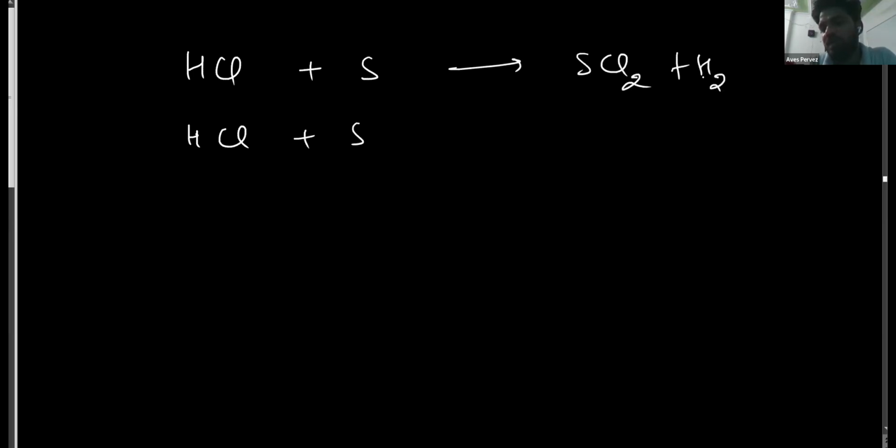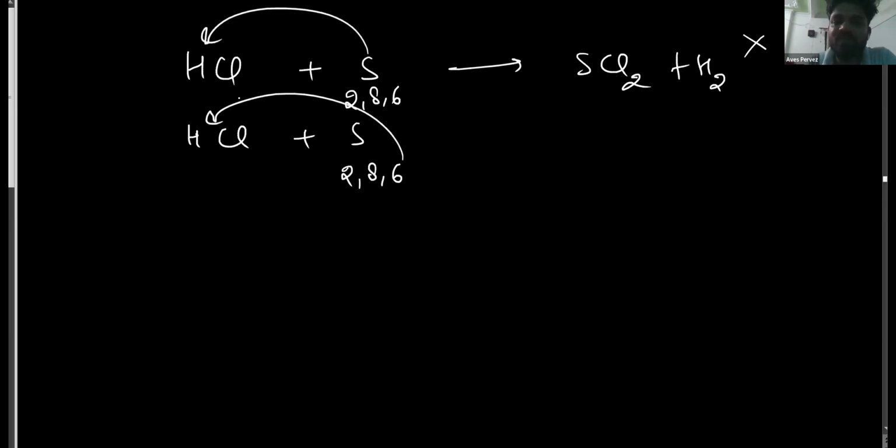For example, if I react hydrochloric acid with sulfur, it will not form SCl2 plus hydrogen gas. Why? Because the electronic configuration of sulfur is 2, 8, 6. It will not lose its electrons like a metal, which gives electrons to hydrogen ions.